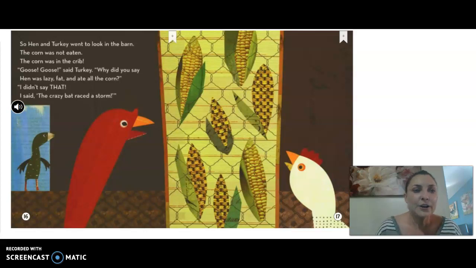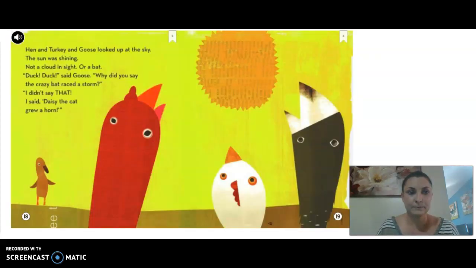Okay. Goose, Goose, said Turkey. Why did you say Hen was lazy, fat, and ate all the corn? I didn't say that. I said the crazy bat raced a storm. Hen and Turkey and Goose looked up into the sky. The sun was shining, not a cloud in sight or a bat.